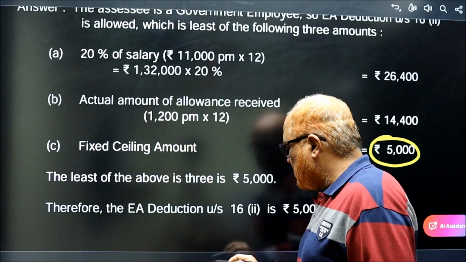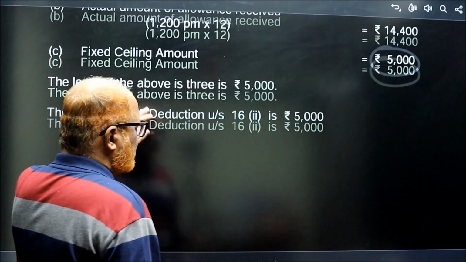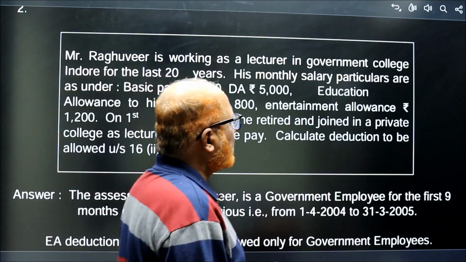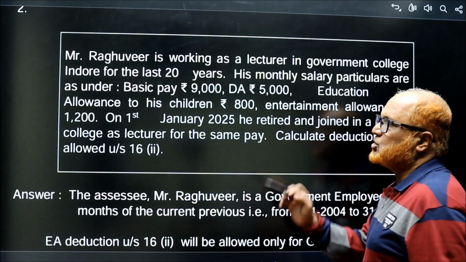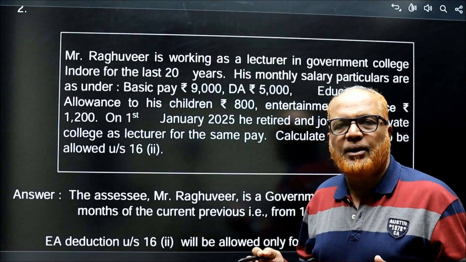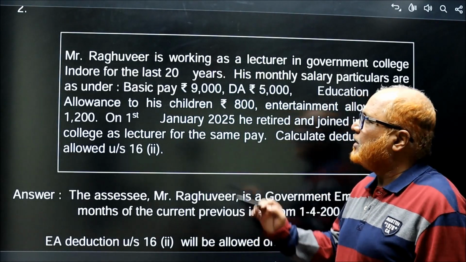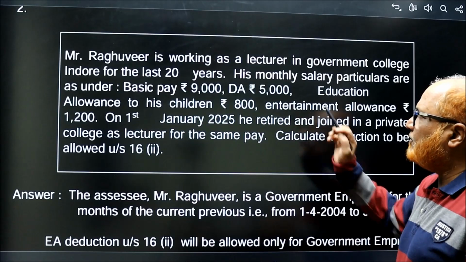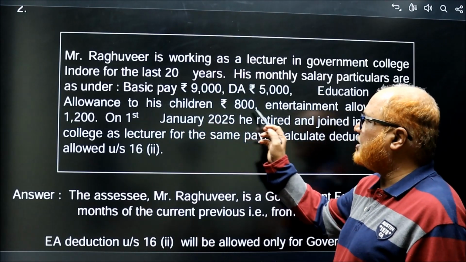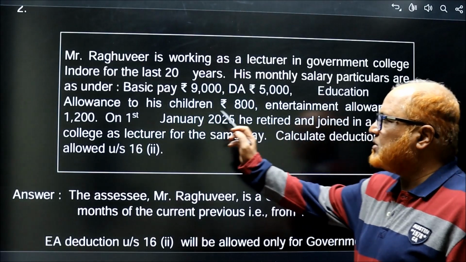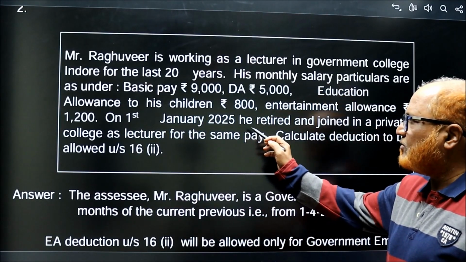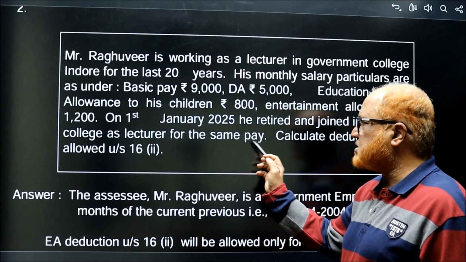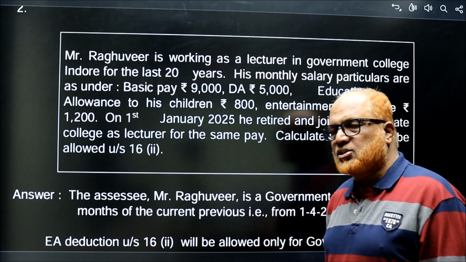That's it. Now I am coming to the second problem. See the second problem carefully. Mr. Raghuvir is working as a lecturer in a government college in Indore. So again a government employee, so EA deduction is allowed. His monthly salary particulars are basic pay 9,000 per month, DA 5,000 per month, education allowance to his children 800 per month, EA entertainment allowance 1,200. On 1st January 2025, he retired and joined a private college as a lecturer for the same pay. Calculate the deduction under section 16(2).